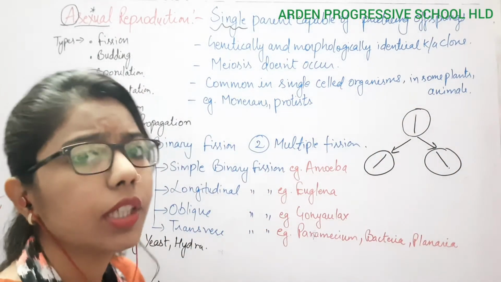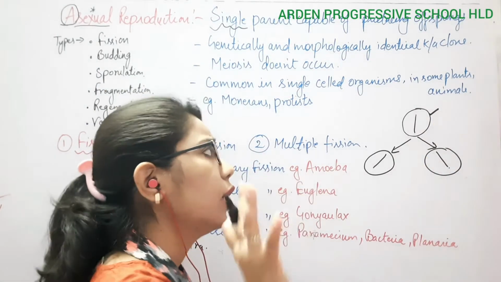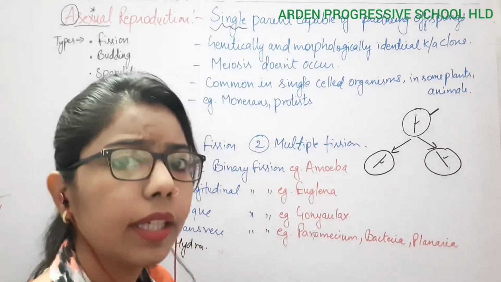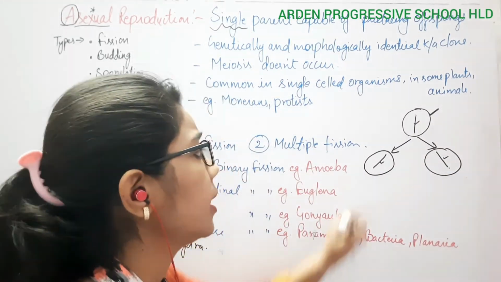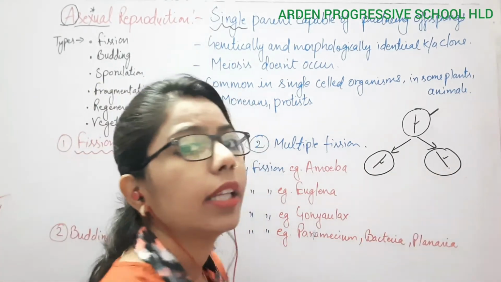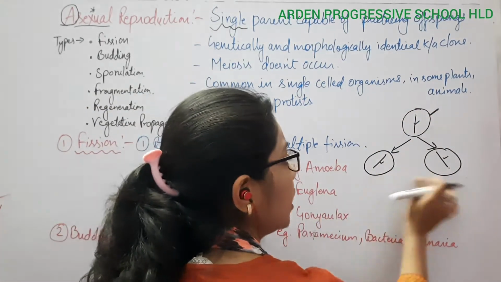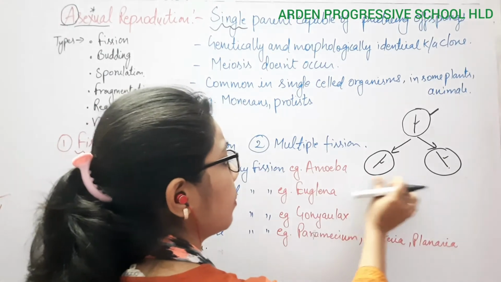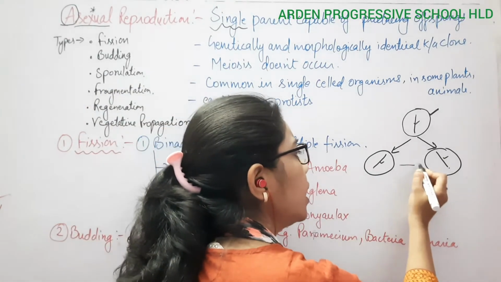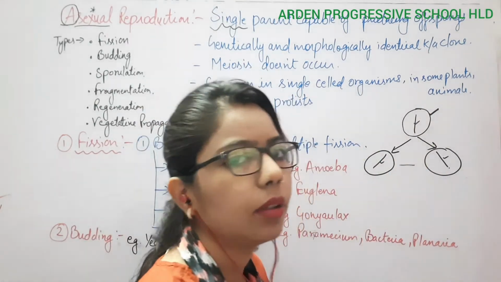There are no changes, not in the morphological aspect. Morphological means outer appearance, and not in the genetical aspect as well. Its genetics will also be the same. You have to memorize that in asexual reproduction, the progeny which develops is exactly the same as its parent as well as among themselves. If two individuals are formed, both are similar to each other as well as to the parent.